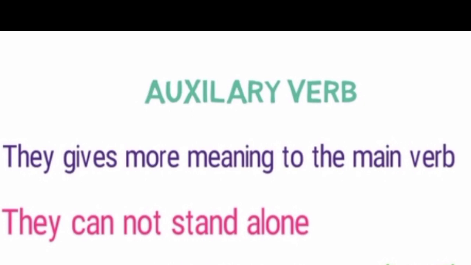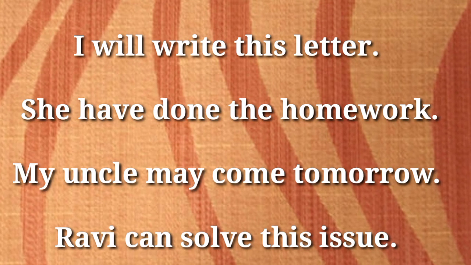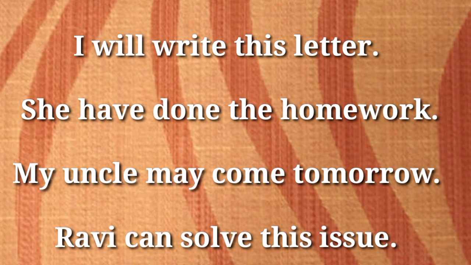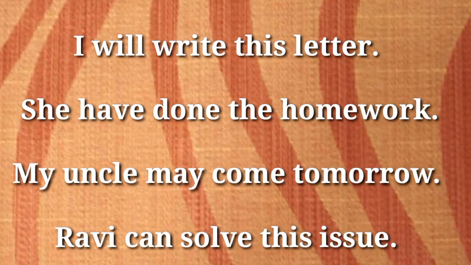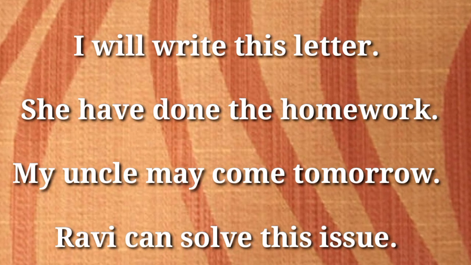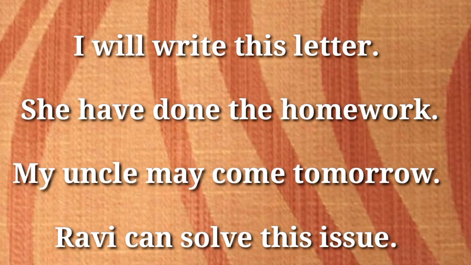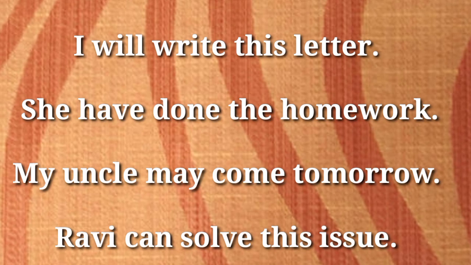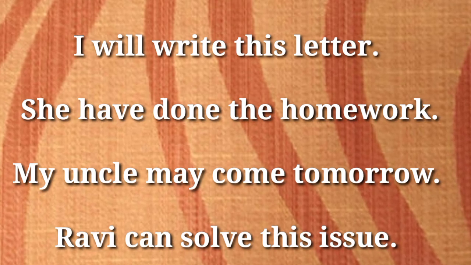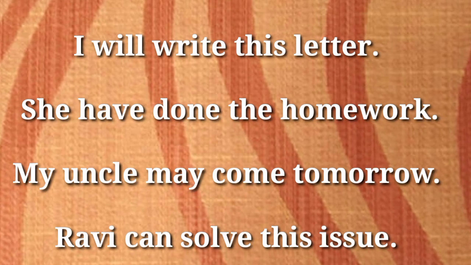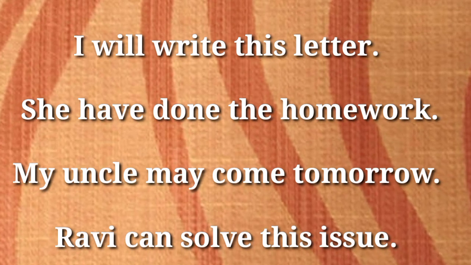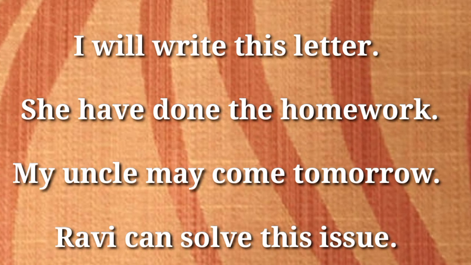Now see these sentences as examples. I will write this letter. She has done the homework. My uncle may come tomorrow. Ravi can solve this issue. Here I, she, my uncle and Ravi are the subjects. Will write this letter, have done the homework, may come tomorrow, can solve this issue are the predicates. And here see the word pairs: will write, have done, may come, can solve.